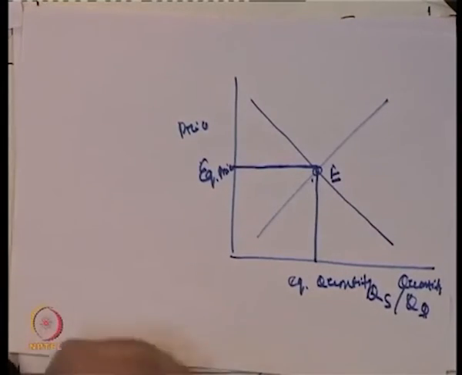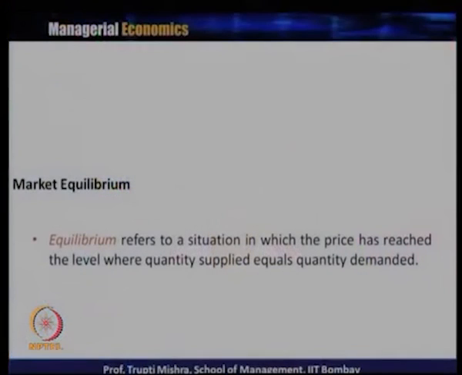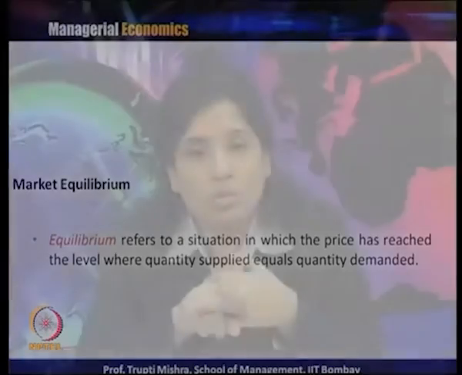Now, what is equilibrium? Equilibrium is a situation where the price has reached that level where the quantity supplied is just equal to the quantity demanded. So, the equilibrium price is the price at which whatever the suppliers would like to supply in the market is exactly equal to whatever the consumers demand for that product, and the corresponding quantity is known as the equilibrium quantity and that price is known as the equilibrium price.